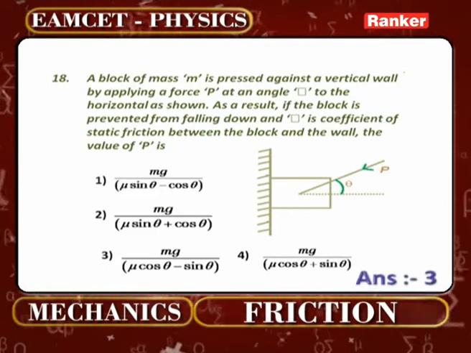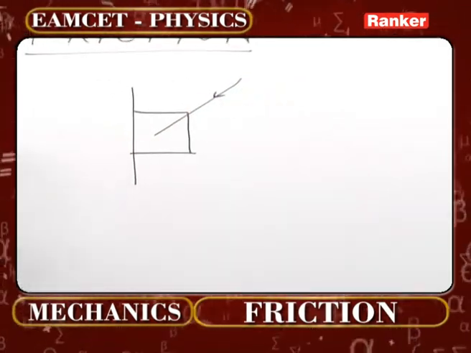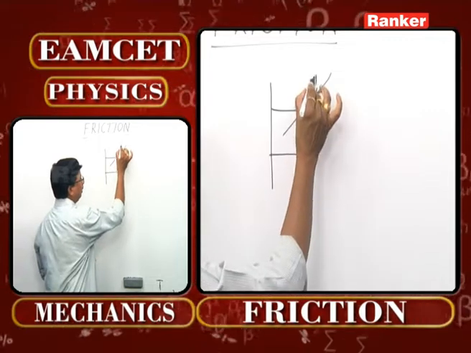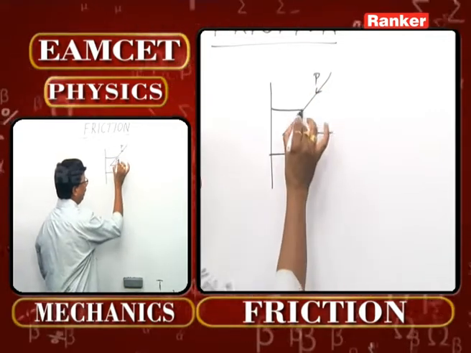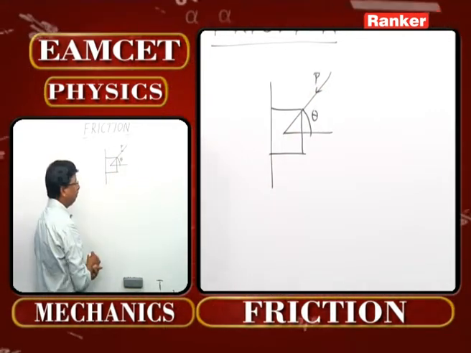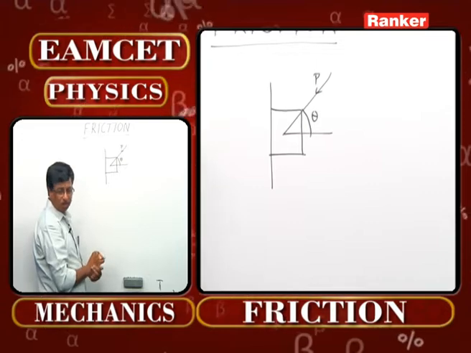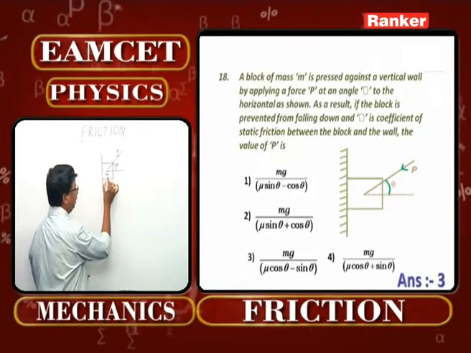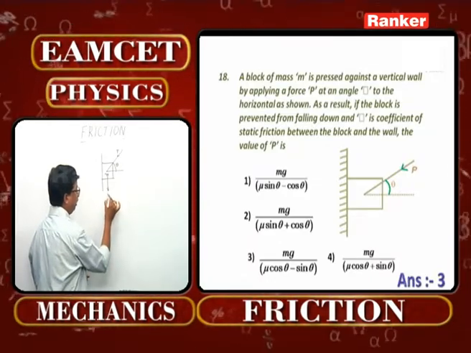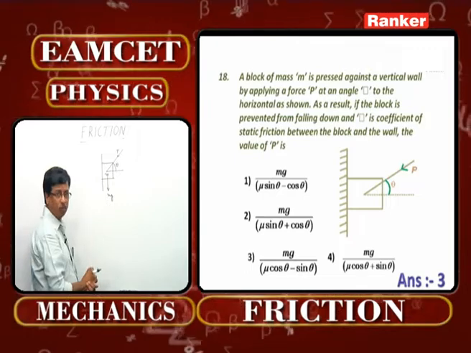This is the force that is applied on the body. What is the force value given? It's P. And at what angle is it applied? It is theta. So first and foremost, when we consider its mass as M, its weight will be acting downward as mg. We know that is one of the forces acting.